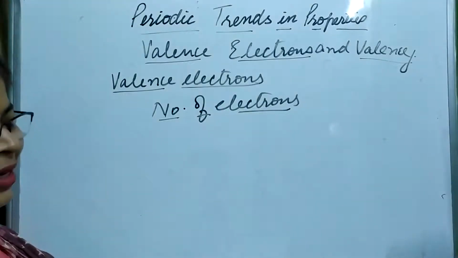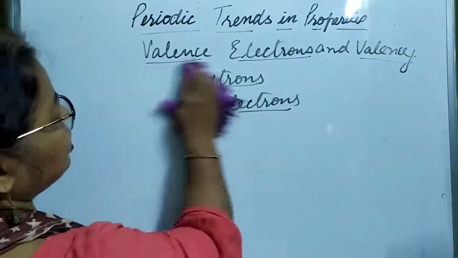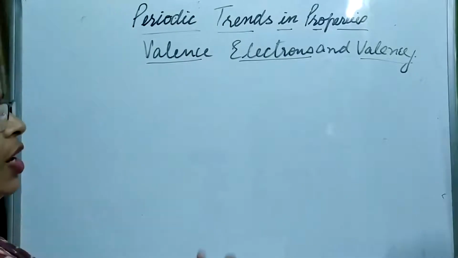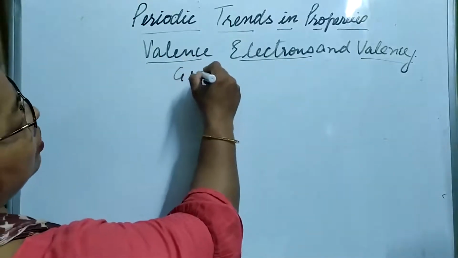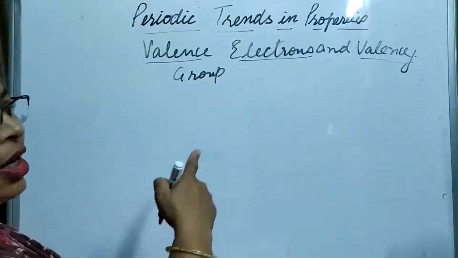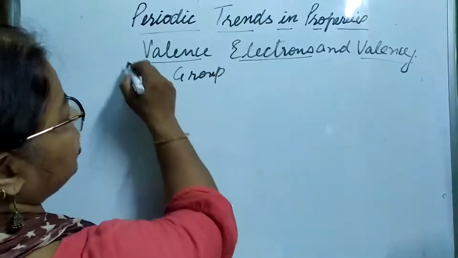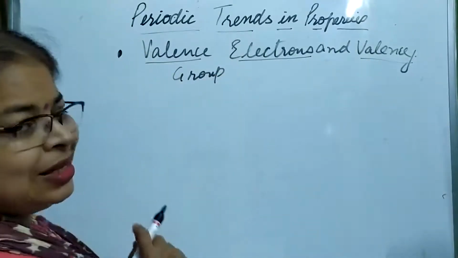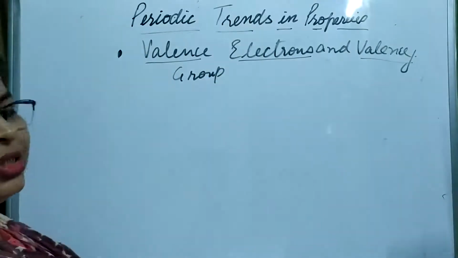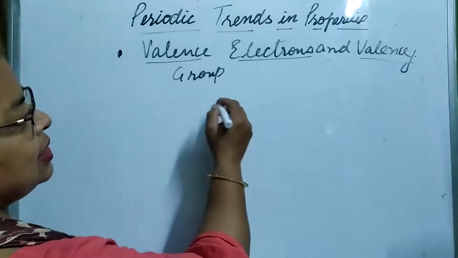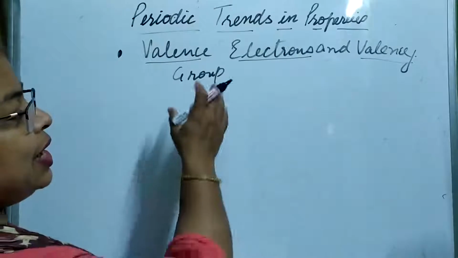Okay, so let us see what is the condition of valence electrons in groups as well as periods. We are going to discuss both periodic trends in properties. First we are discussing valence electrons. When we discuss valence electrons in a group, how to find out? For this, let us see the layout of the group.